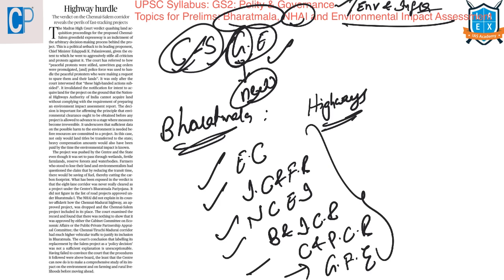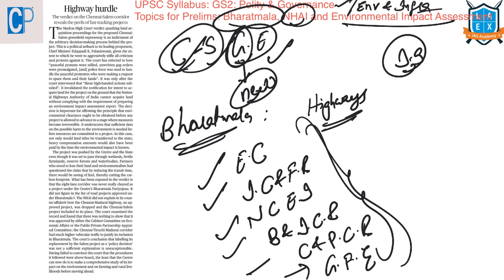These are the 6 components under this Bharatmala in order to optimize the efficiency of freight, that is transport, and passenger movement across the country by bridging, that is by removing the infrastructure gaps through these effective interventions.